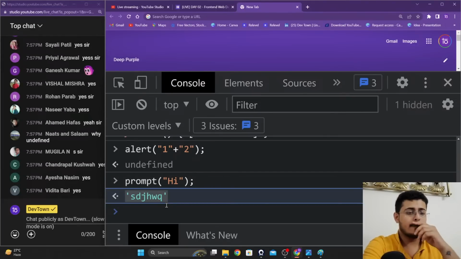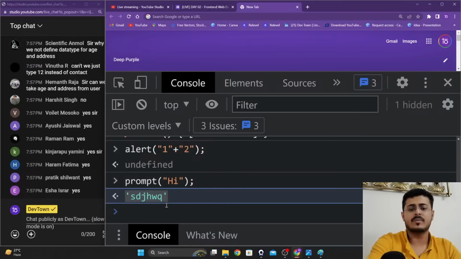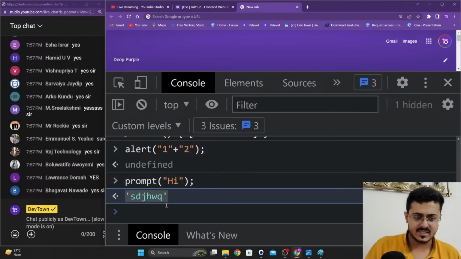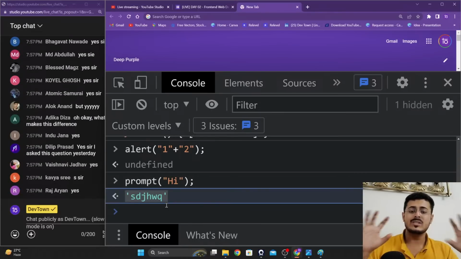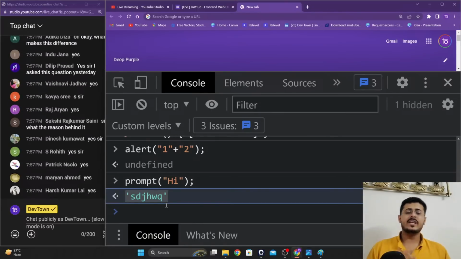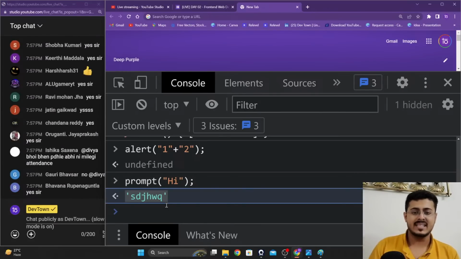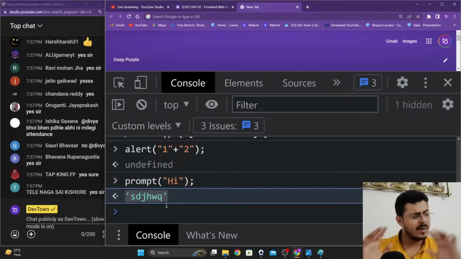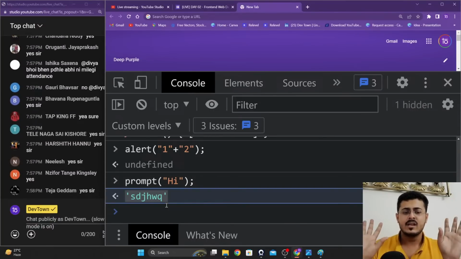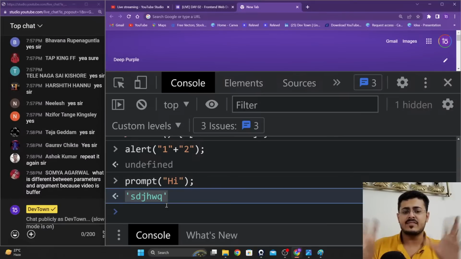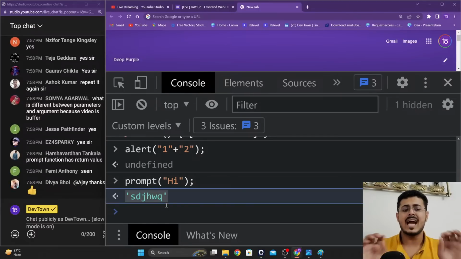Great. So why is this undefined coming up? Think about both alert and prompt as two separate parties, guys. If you're going to the alert party, when you're leaving the party itself, when you're exiting the party, your party is over right now, you're not getting any return gift after the party. Nothing. You're just leaving the party empty handed.